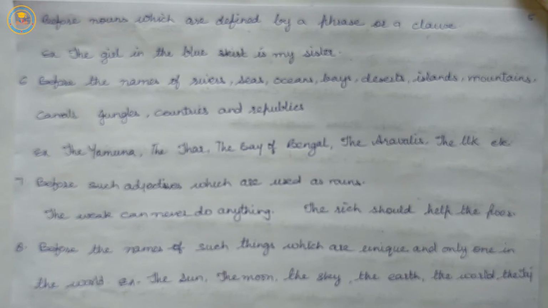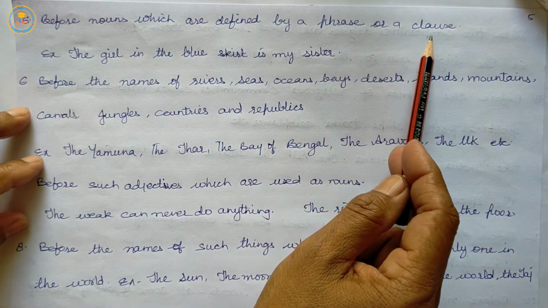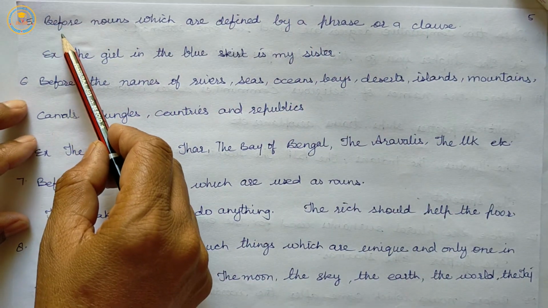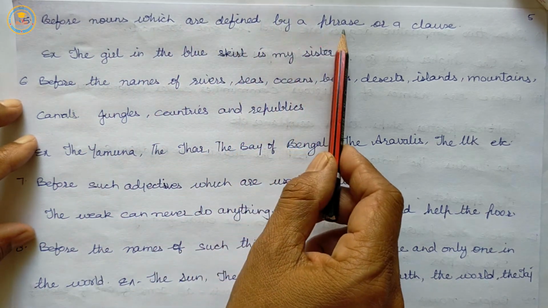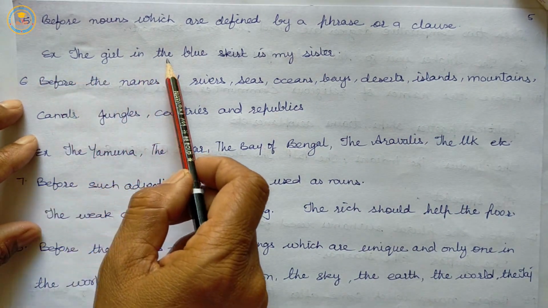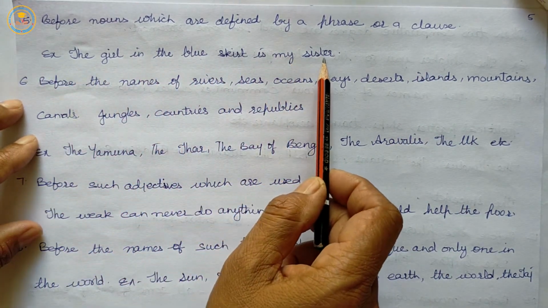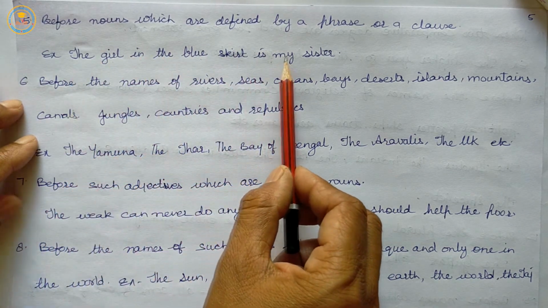Before nouns which are defined by a phrase or a clause. Example: the girl in the blue skirt is my sister.